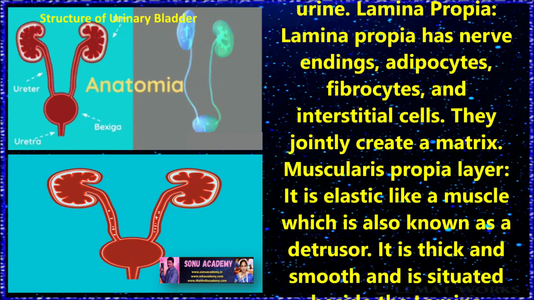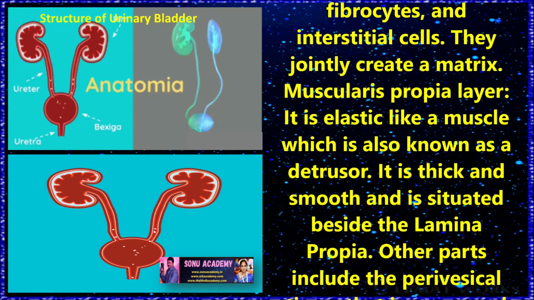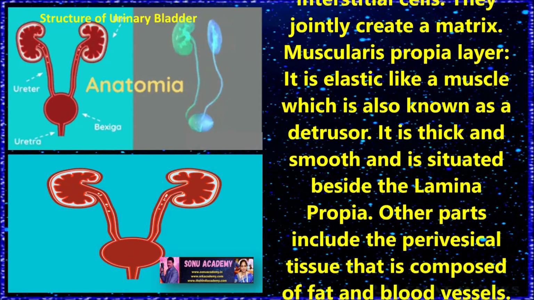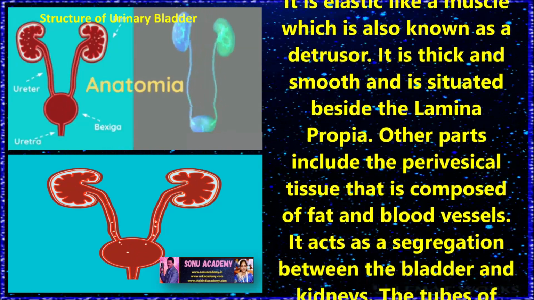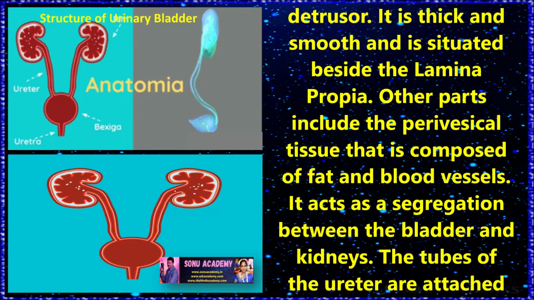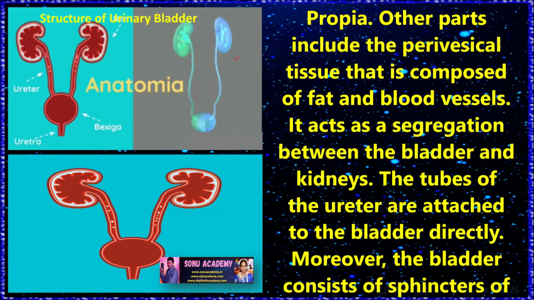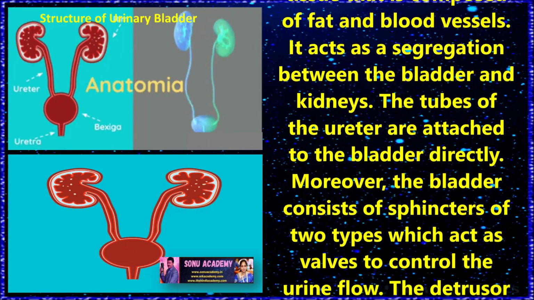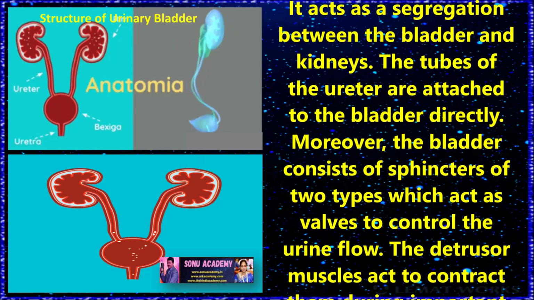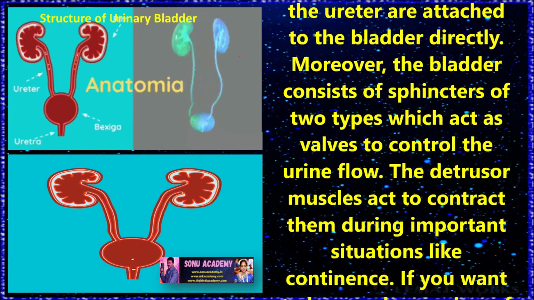Now next we come to another part, the muscularis propria layer. It is elastic like a muscle, which is also known as the detrusor. It is thick and smooth and is situated beside the lamina propria. The other parts include perivesical tissue, which is composed of fat and blood vessels. It acts as a segregation between the bladder and kidneys. The tubes of the ureter are attached to the bladder directly.